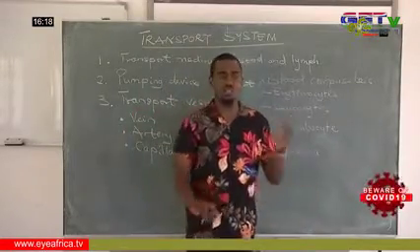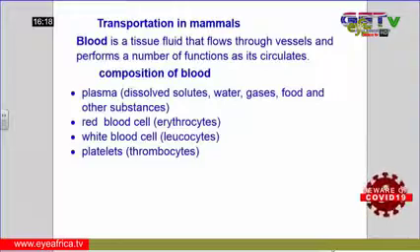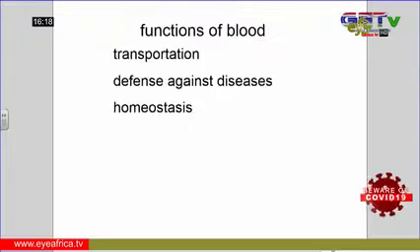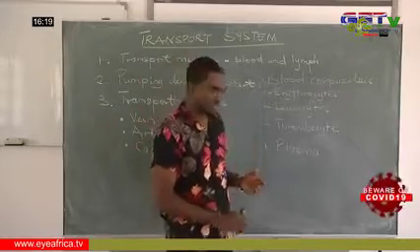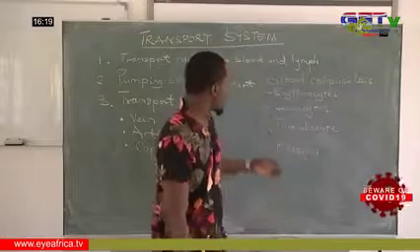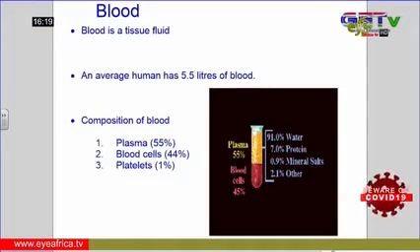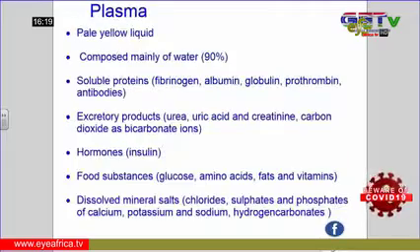The plasma consists of the dissolved solute substances in the body. We have water in the plasma because it's majorly water. We have dissolved gases, food substances, and substances such as hormones. We have enzymes in it. Now looking at the composition of blood, the plasma consists of about 55% of the whole blood composition. Then the blood cells, the red blood cells and white blood cells, which are the erythrocytes and the leukocytes, consist of about 44% of the blood. Then we have the platelets, which consist of only about 1% of the blood.